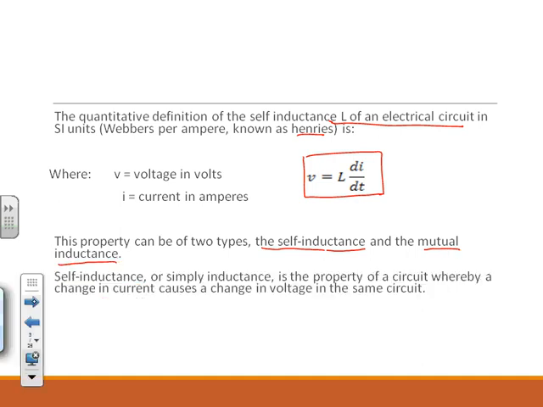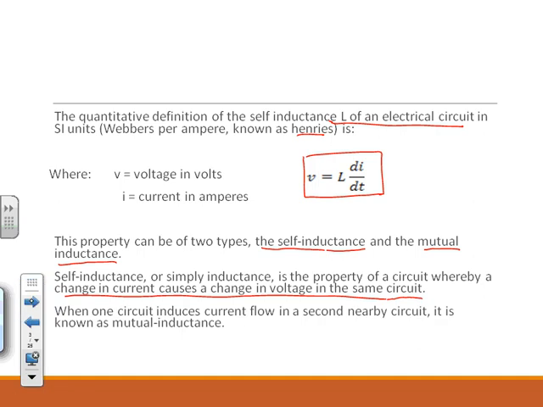So what is self-inductance? Self-inductance, or simply inductance, is the property of a circuit whereby a change in current causes a change in voltage in the same circuit. So by changing the current, the voltage will also change. This is called self-inductance. The second property is mutual inductance.